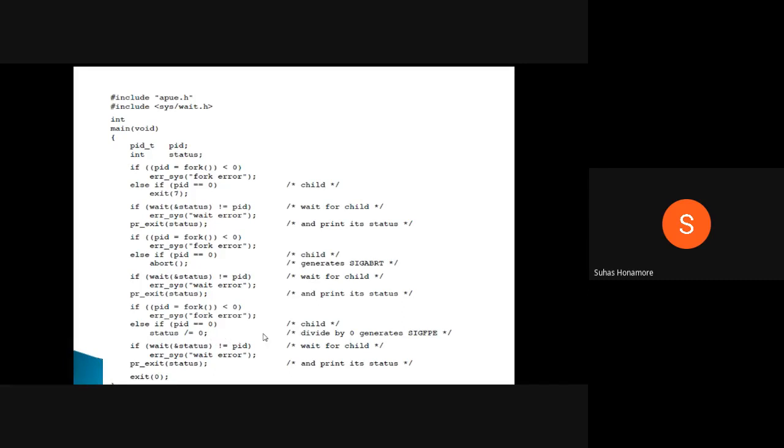Like floating point error exceptions will be there. Divided by 0 is also an exception. That is nothing but you can't divide it, you will not get the value. We don't know the value, so that time it will raise a signal actually. That signal is the floating point exception signal, SIGFPE. This signal will be sent to the parent again.